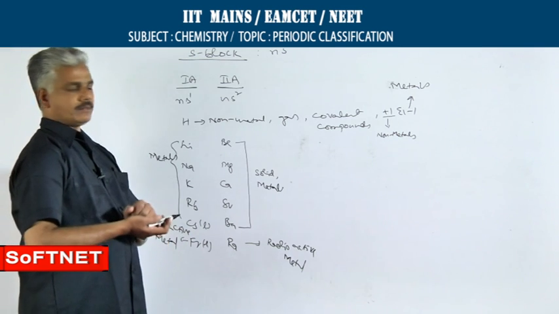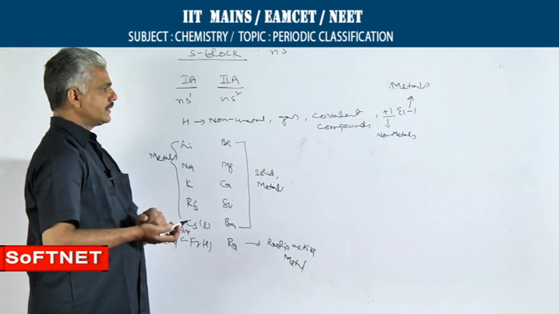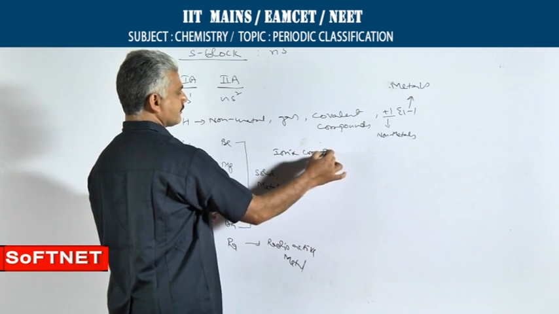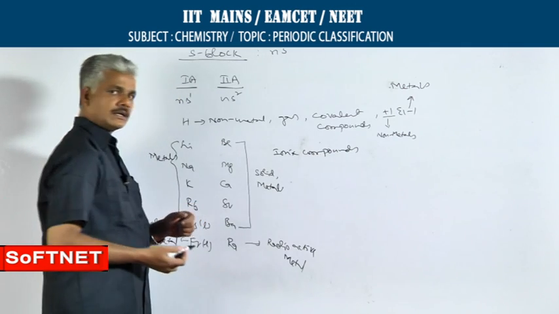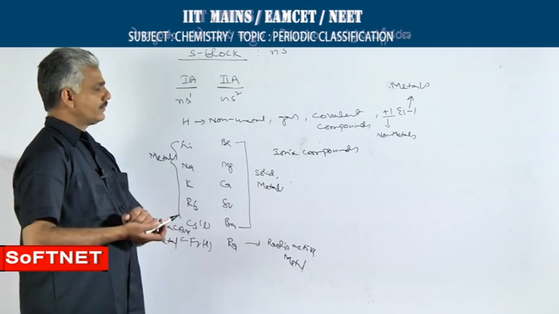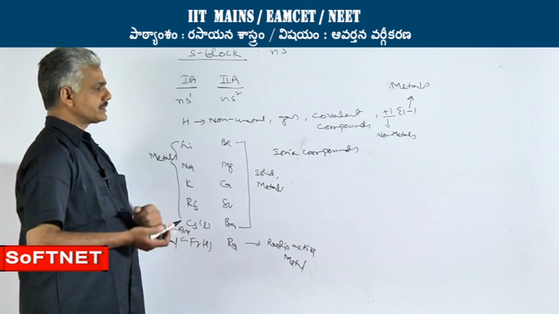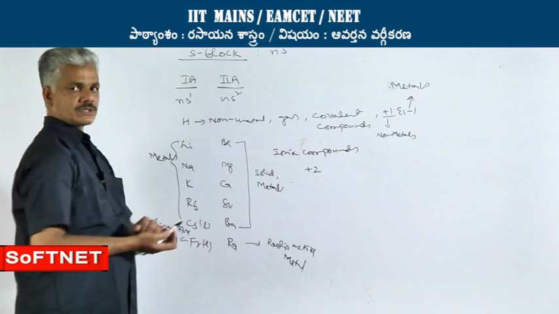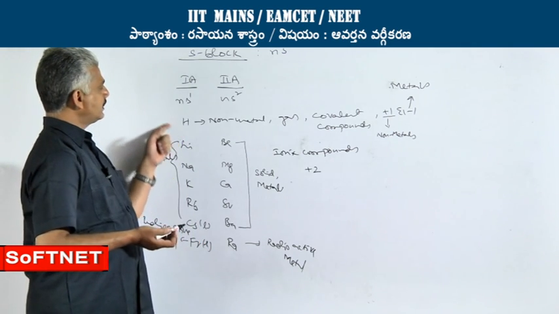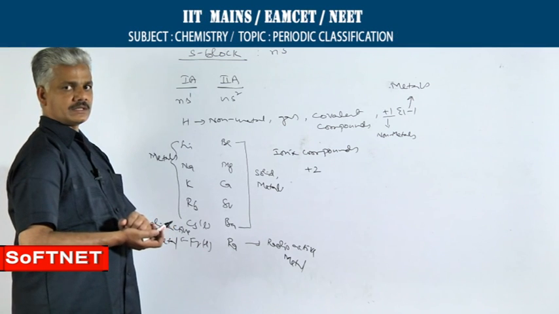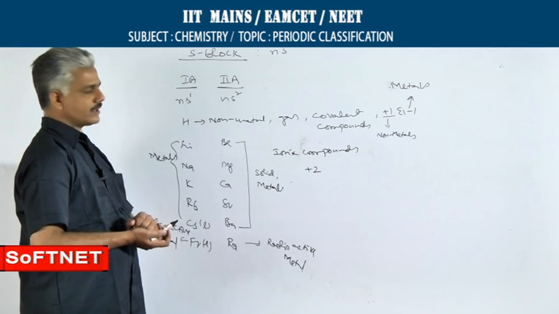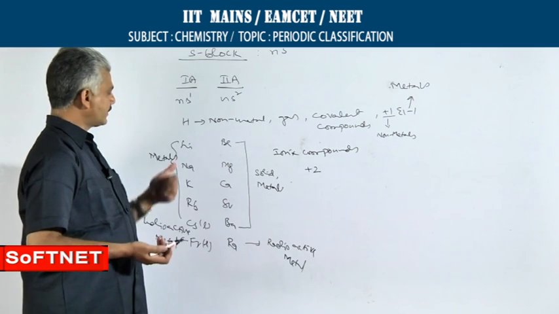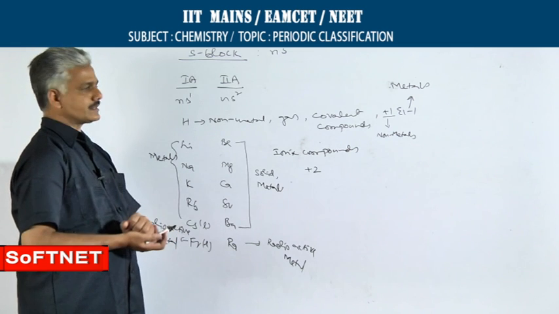Just like 1A group elements, 2A group elements are also involved in the formation of ionic compounds. These are also highly reactive in nature and form mostly ionic compounds in which they show a common oxidation state of +2. So, here the position of hydrogen in S block is somewhat anomalous, because most of the properties of hydrogen are different from rest of the elements of the same group.